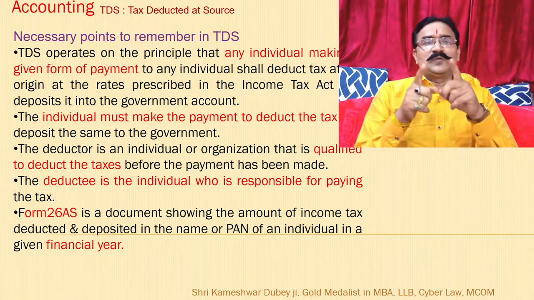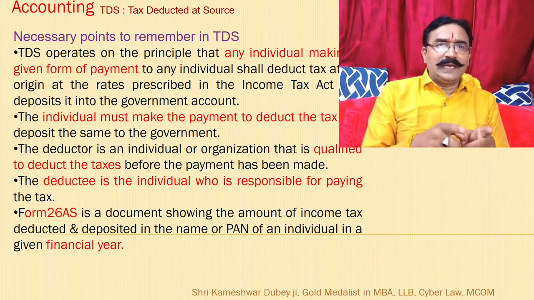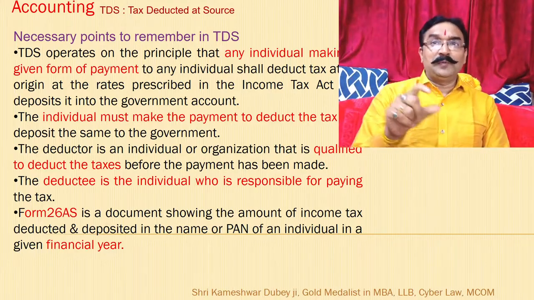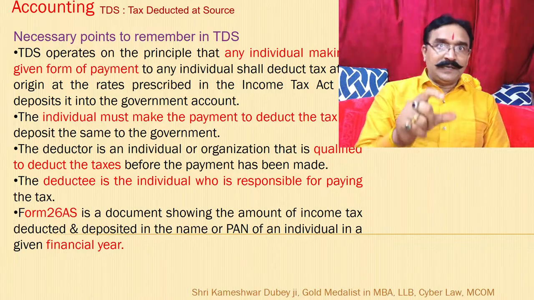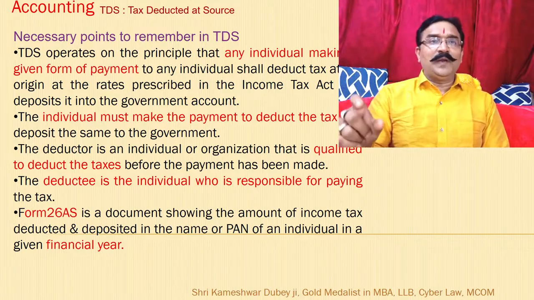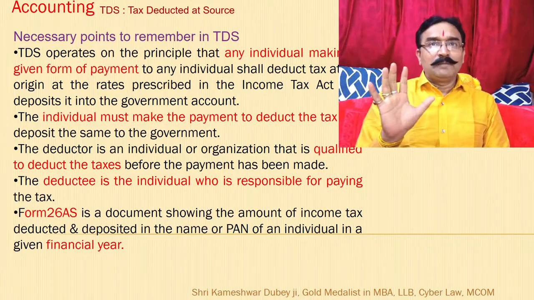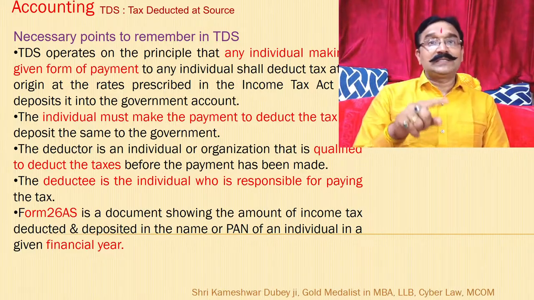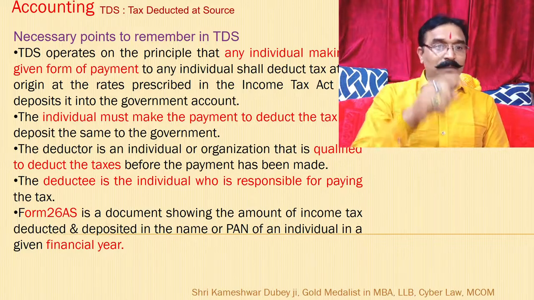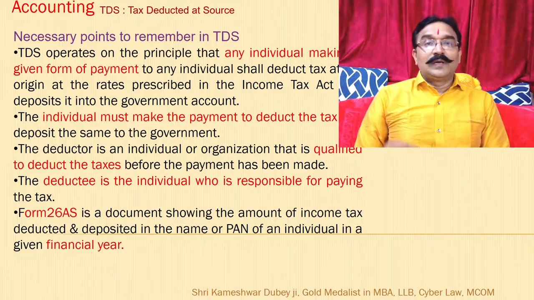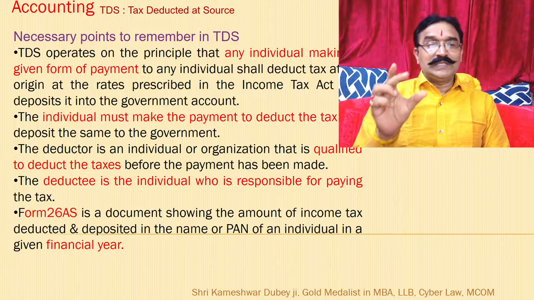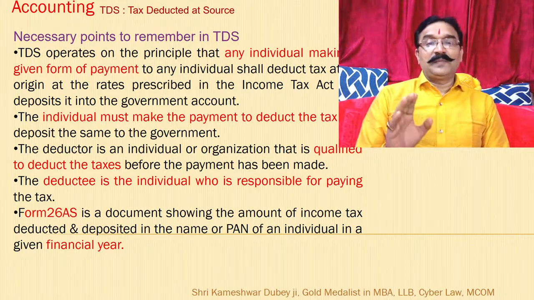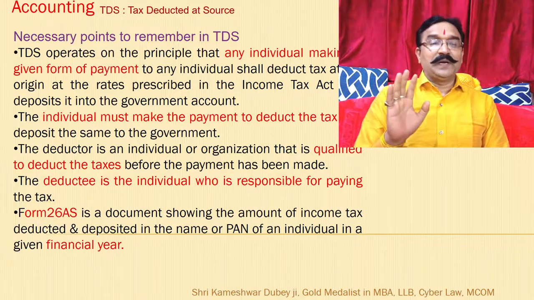The person who is making the payment is responsible to deduct the tax amount before payment, and the deducted amount is to be paid to the government as tax. This will be called tax deducted at source. The person who is deducting the taxes must make the payment to the department.